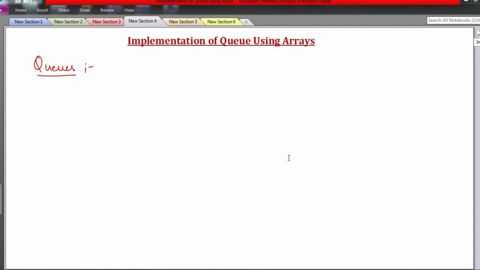Okay, fine. So we'll see what a queue is. What is a stack? It's a linear data structure in which insertion and deletion both are done at one end of the stack only, and that end was called the top, right?